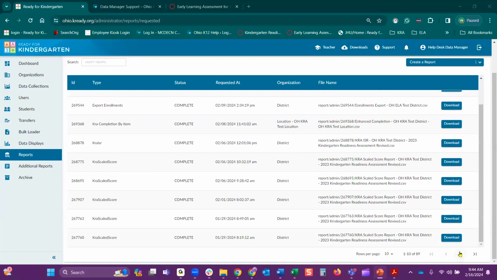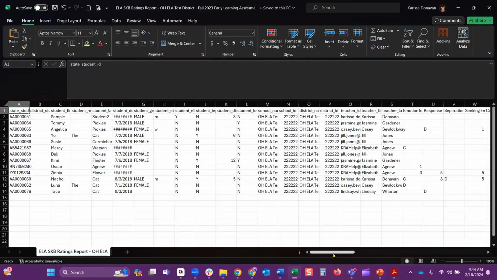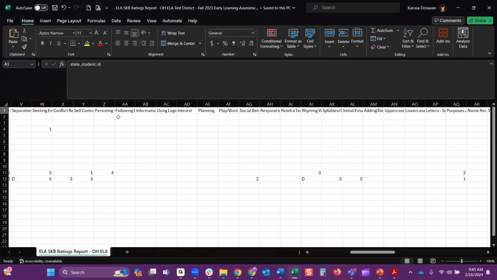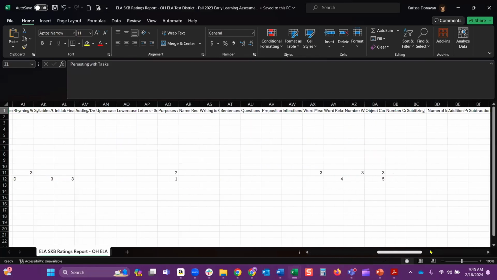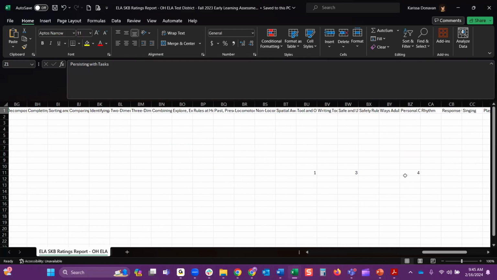I just want to show a sample of one here. This is what the standard, the full version of the ELA SKB report is going to look like. Everything in the very beginning is all your teacher and student information. And then you have all of the actual items. It will show you all 72, but as you can see, there are scores written in for some.